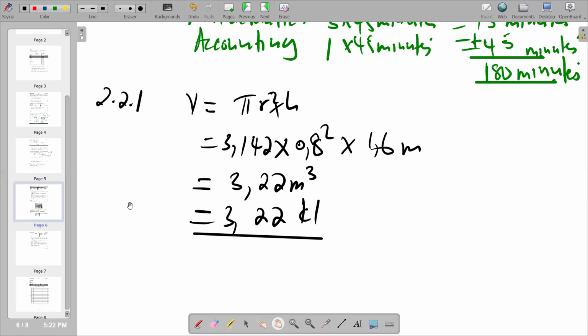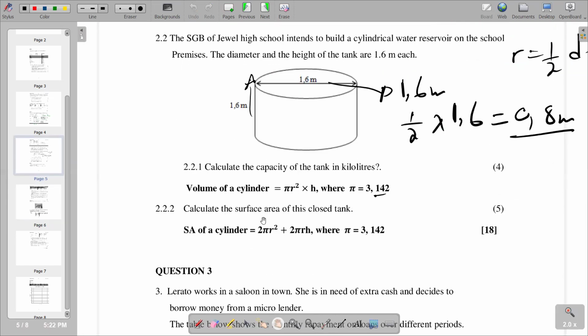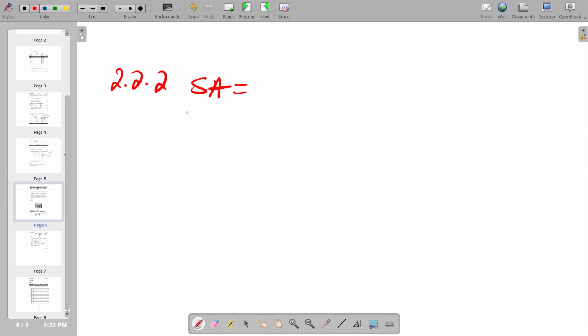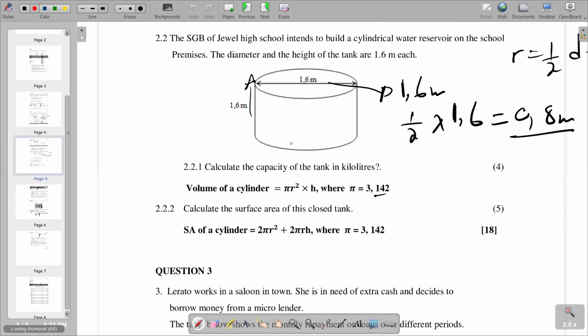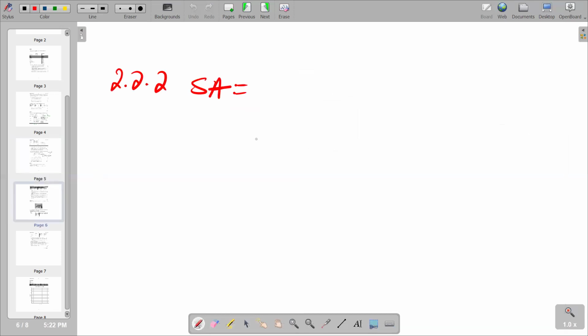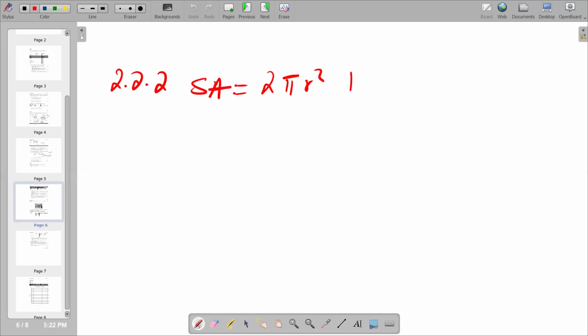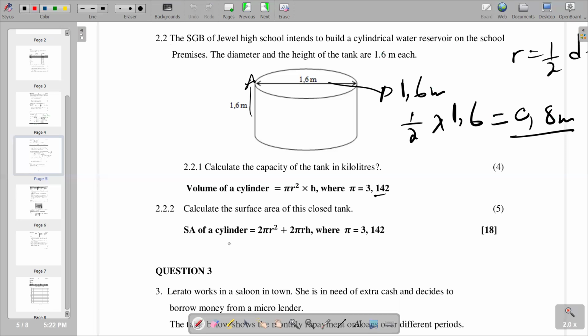Right, I'm moving on to the next part of our question, which is going to be calculate the surface area of this closed tank. You are given the formula for surface area. So let's bring down the formula first for surface area, whereby we have 2.2.2, whereby we are saying surface area is equal to, according to the information given, 2 pi r squared, plus 2 pi r h, and then pi is 3.142 as usual. So we calculate like that.